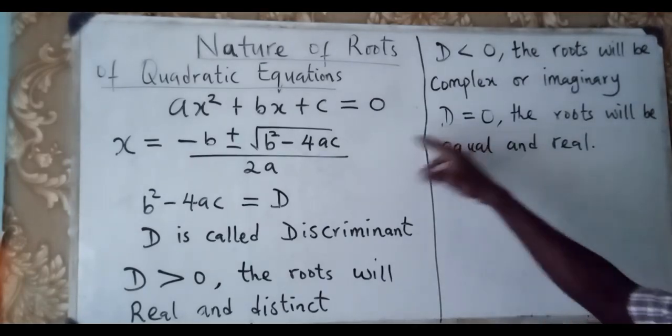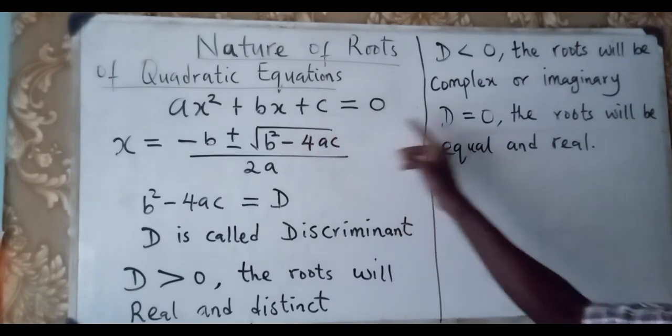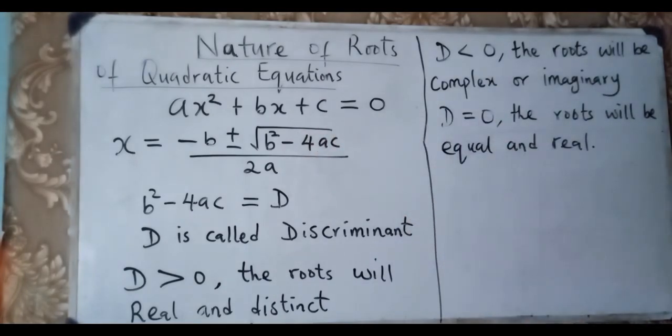So if the discriminant here is equal to 0, then we'll have real and equal roots. The two roots will have the same value. That means they are equal, and those values will be real numbers.